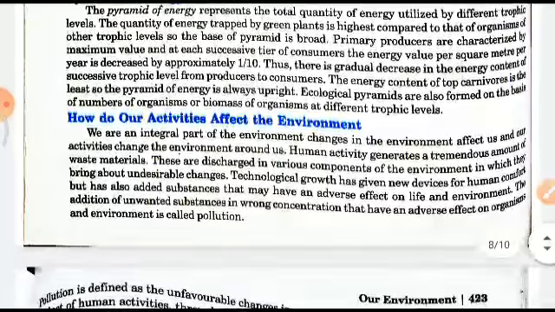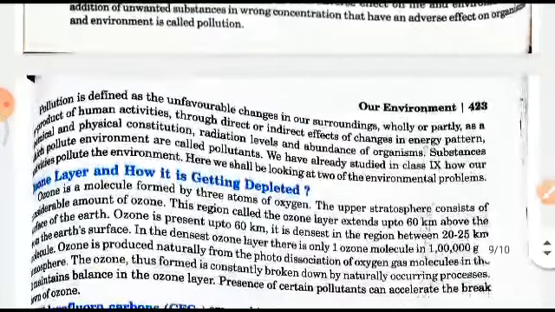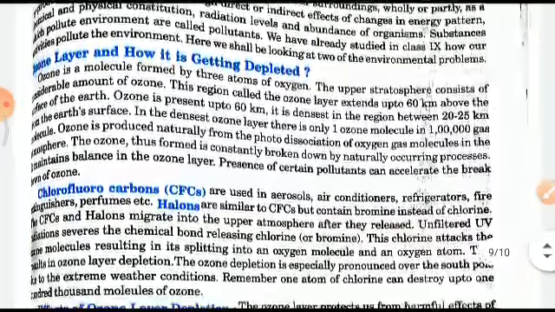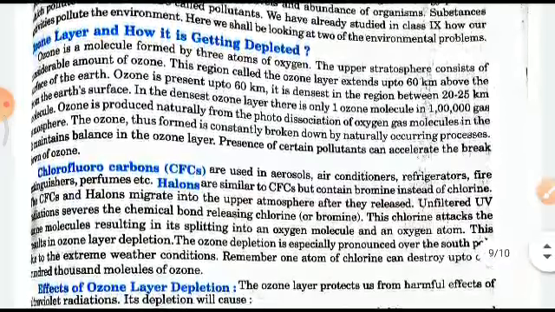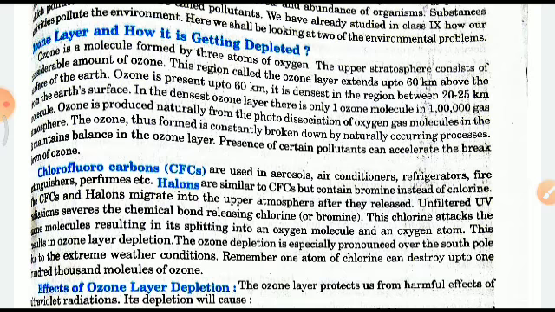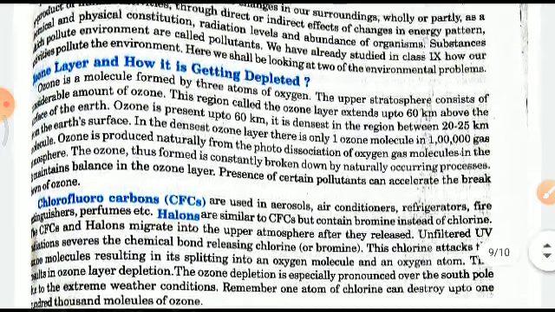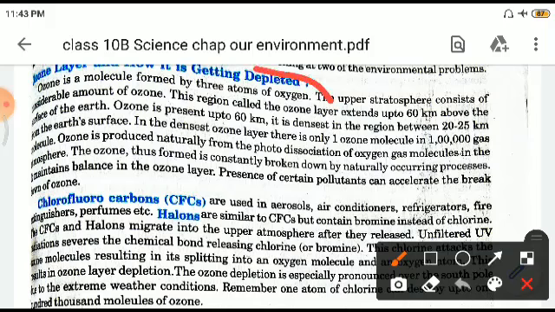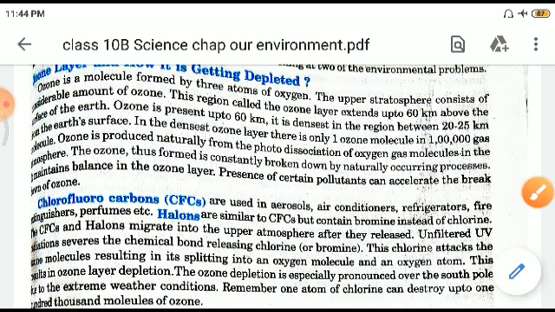So let us straight away come to the ozone layer and how it is getting depleted, right? Ozone is a molecule formed by three oxygen atoms. Please, children, remember this. Ozone comprises 3 atoms of oxygen, right? The upper stratosphere consists of a considerable amount of ozone.